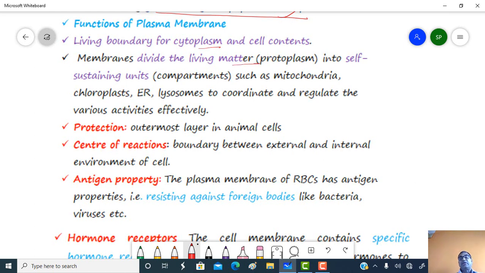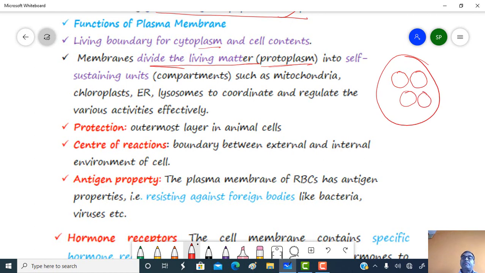Membrane divides the living matter, that means protoplasm, into self-sustaining units. The plasma membrane acts as a unit membrane when cell organelles are present within a cell, and therefore this membrane divides the protoplasm, which is present inside the plasma membrane, into self-sustaining units.